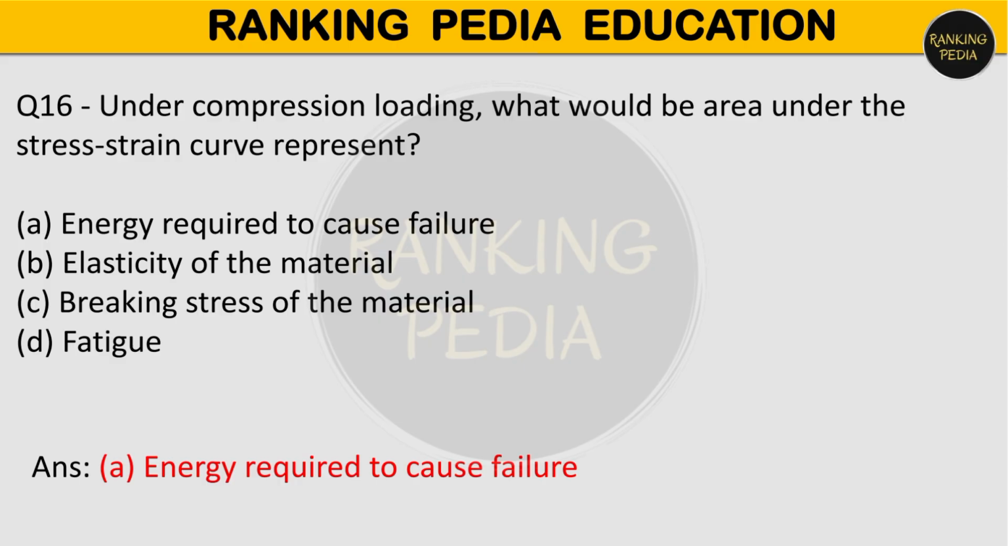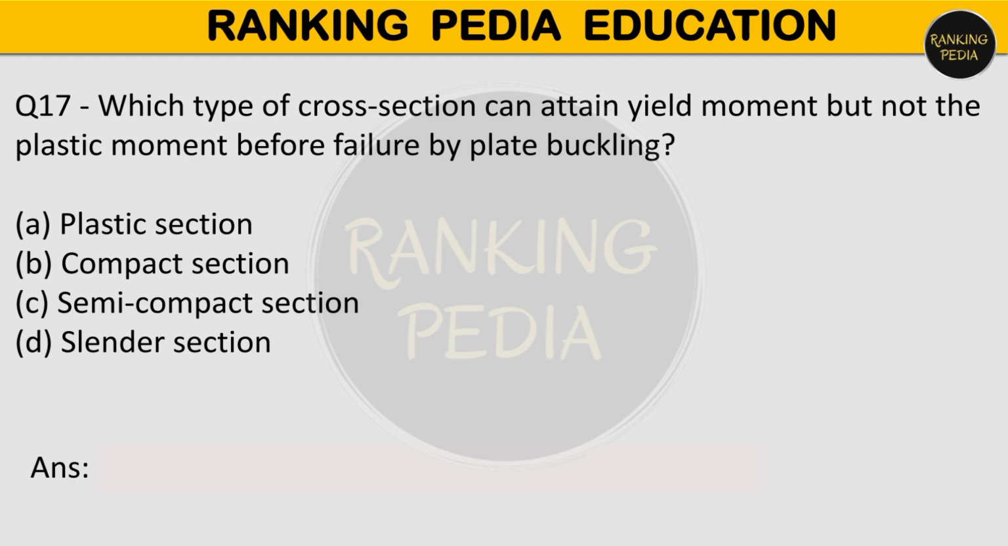Next question is, which type of cross section can attain yield moment but not the plastic moment before failure by plate buckling? Your options are plastic section, compact section, semi-compact section, or option number D, that is slender section. So semi-compact section can attain yield moment but not the plastic moment before failure by plate buckling. Option number C is correct, that is semi-compact section.